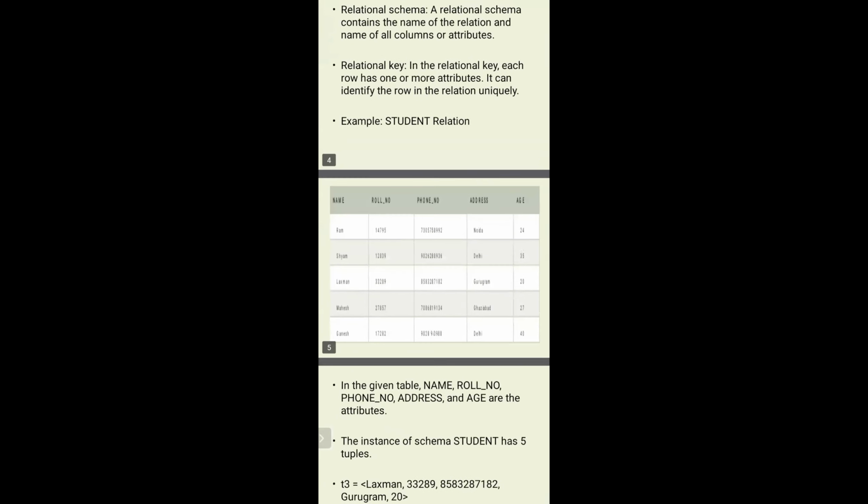Next, relational key. So what is a key? Key means uniquely identifying the data in the table. That means some of the fields we maintain as unique, and those types of fields can be referred to as a key. We will discuss different types of keys in the next sessions, so don't worry about this. For example, we consider one student table here.